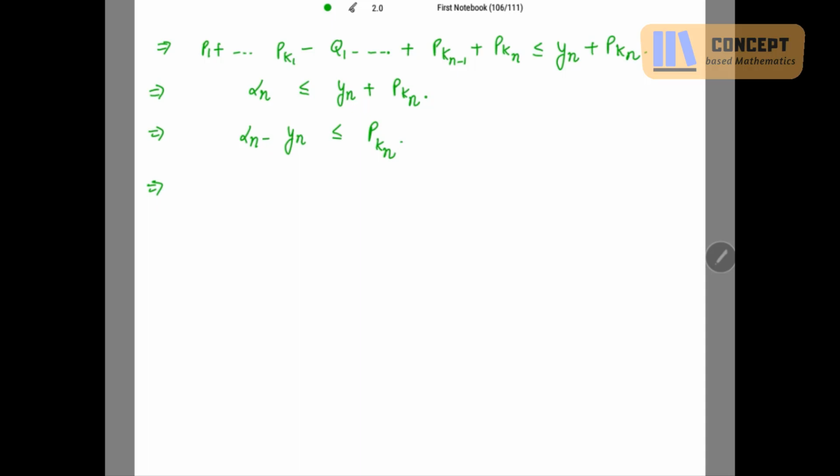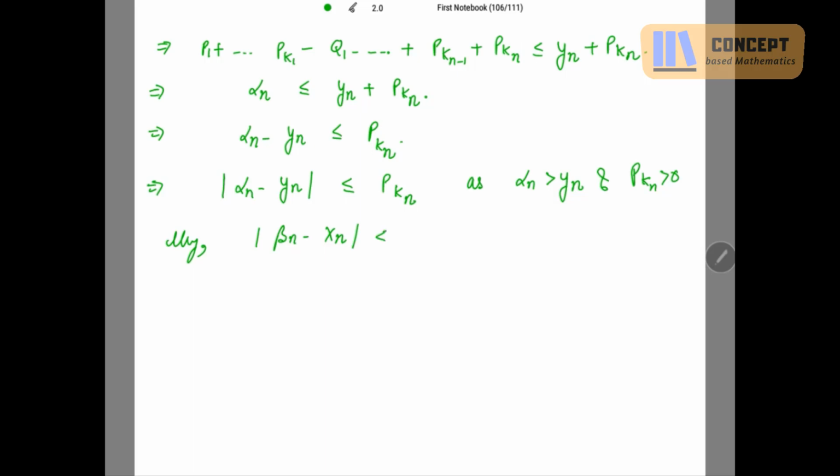Taking the mod, which is less than or equal to pkn, as alpha n is greater than yn. So I can use mod here because alpha n is greater than yn, and also pkn is positive. That's why I can use mod here. Similarly, if I obtain this inequality for alpha n, I can reach beta n minus xn, which is less than or equal to qmn.